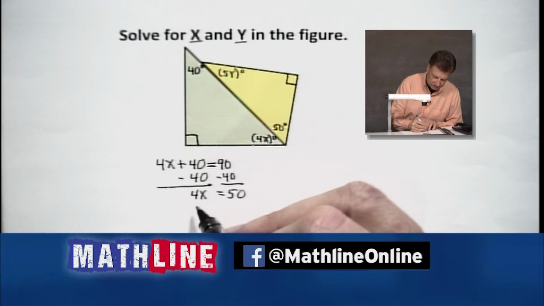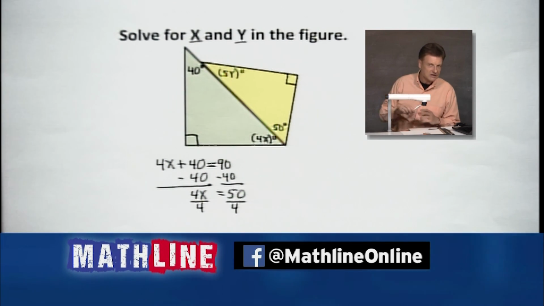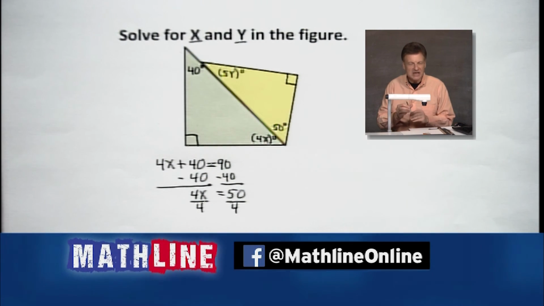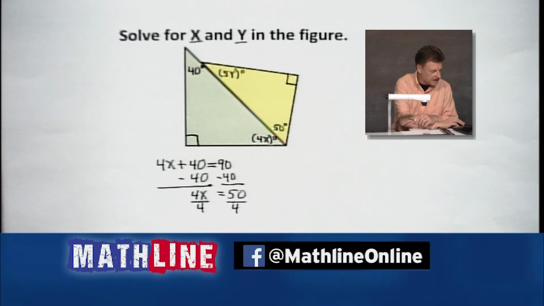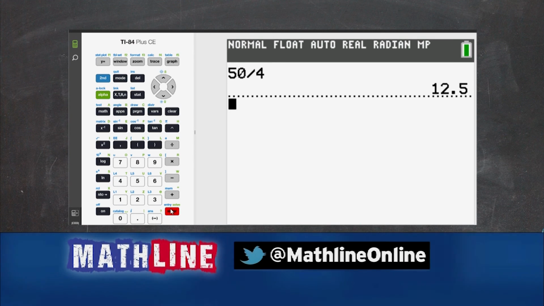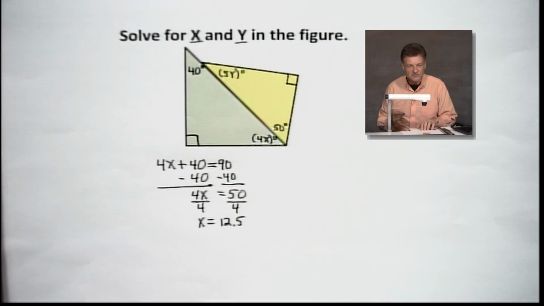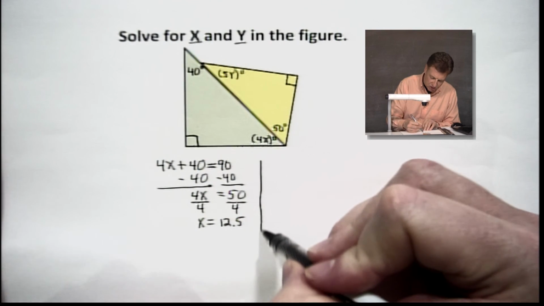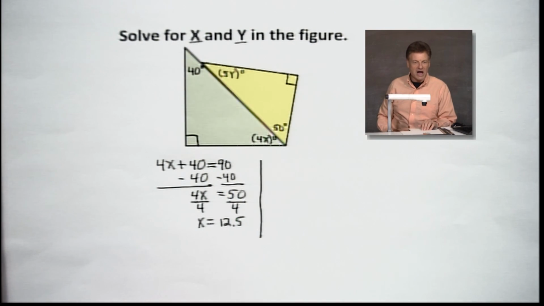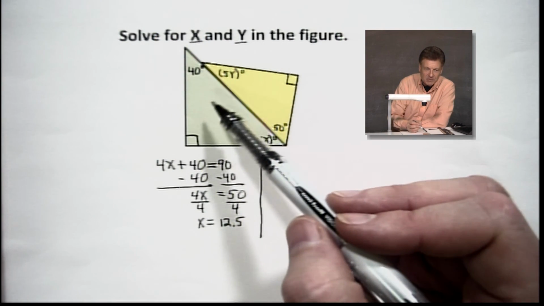Now divide it out. Some of you may want to go to the calculator on this one because you say, Ernie, 4 doesn't divide into 50 evenly. Well, it goes in there, but you're going to have a little bit left over, and it's going to make a nice decimal. So let's take it real quick. 50 divided by 4 equals 12 and a half. For those of you who like fractions, there you go. For those of you who don't, we'll put a decimal down there just for you, all right? Now, on the other side of the picture, we have another storyline going here. We got 5y plus 50. Well, again, yeah, the yellow triangle looks different than that, but still it's the same.